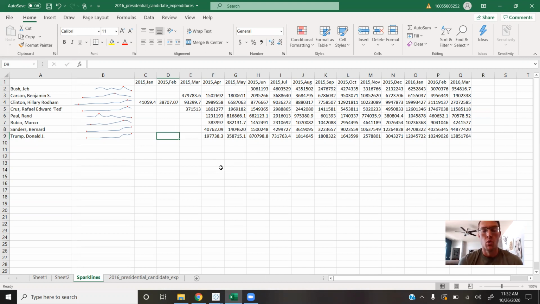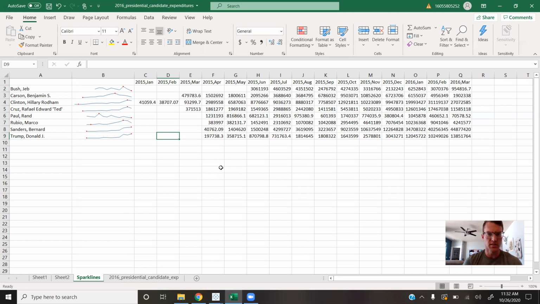Tableau worksheet. So what we have here is candidate spending, looks like January 2015 through March 2016, illustrated by each month and then represented by sparklines. What I did here is I took out some of the lower level candidates. I apologize if they feel bad with me calling them that, but some candidates that might not have had as much impact. I included some of the bigger names, tried to expand the field a little bit so we could have a little bit more data.